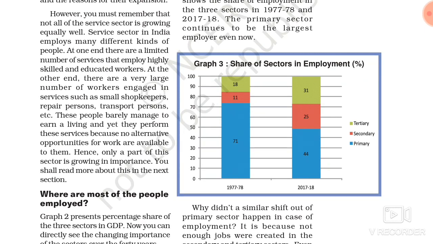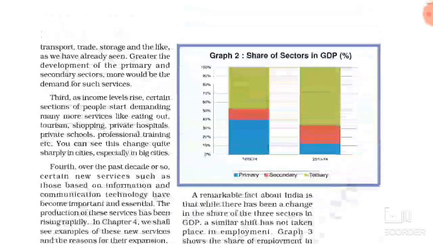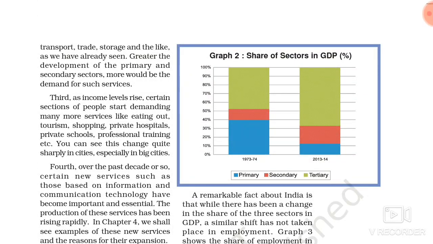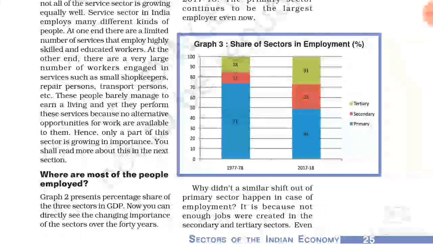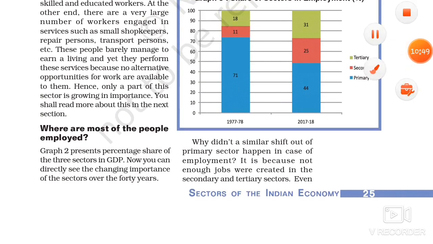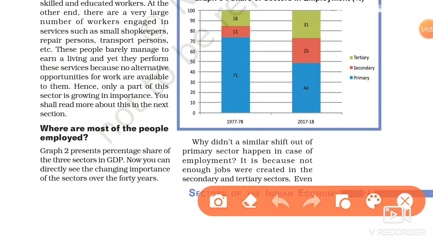In the above diagram, we have seen that the share of the tertiary sector is more than in 1973-74. But if we see the share of sectors in employment, most of the people are engaged in the primary sector in 1977-78, and in 2017-18